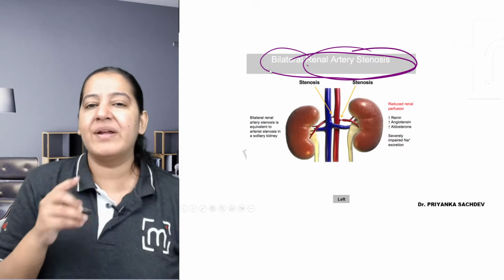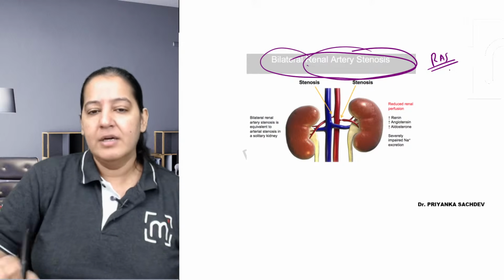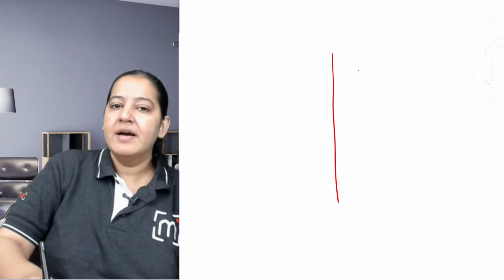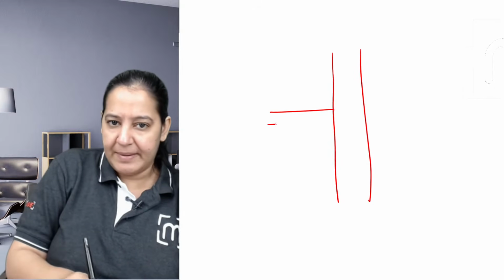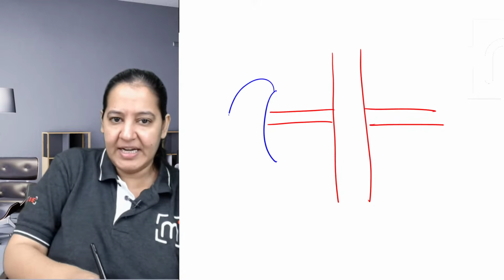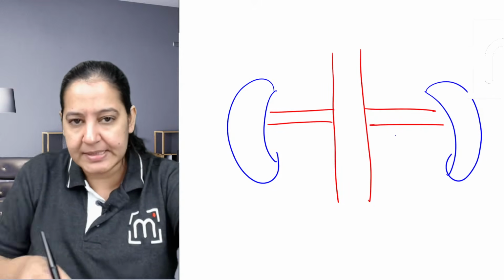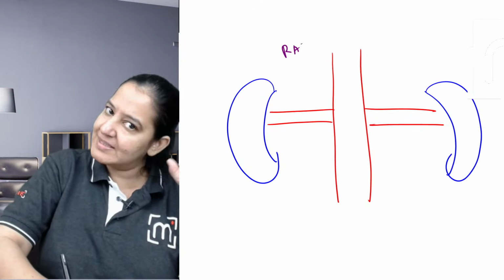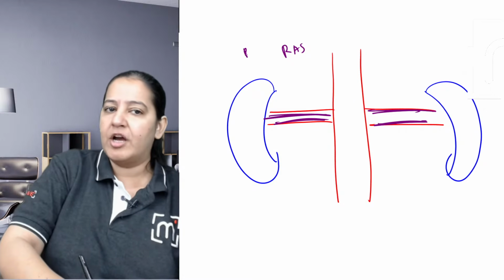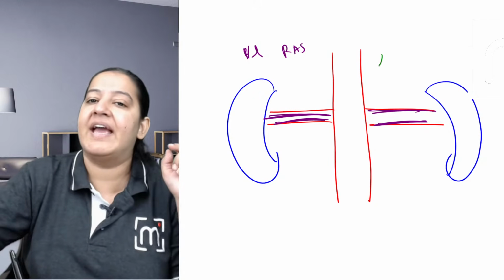What do you mean by bilateral renal artery stenosis? What is renal artery stenosis? Can you see this is the aorta? Let me draw. It is difficult, but I will try. From the aorta, these are the renal arteries coming out. The two renal arteries are supplying the kidneys, the right kidney and the left kidney. There is a disease known as bilateral renal artery stenosis. Bilaterally, the renal artery is stenosed. This renal artery is stenosed, and this is also stenosed, because I am talking about bilateral renal artery stenosis. Now in this condition, you can't afford giving an ACE inhibitor.